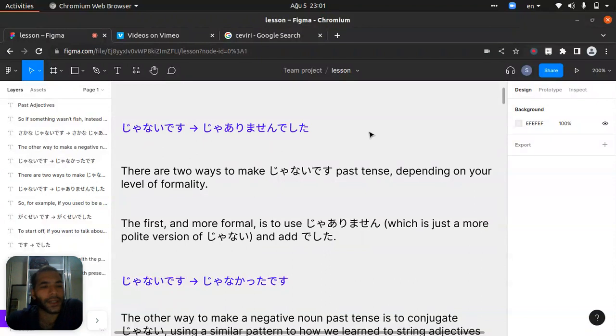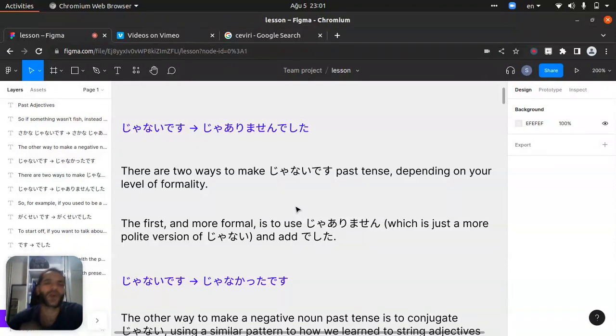So there are two ways to make janai past tense, depending on your level of formality. It can change between formality and informality. If you're in a government office, it will be formal. But if you're outside with your friend, you should use a different one.